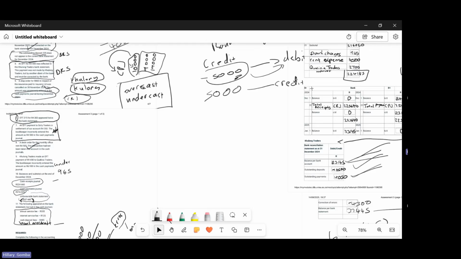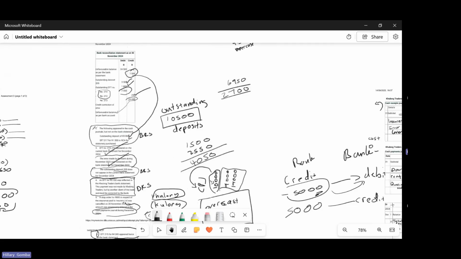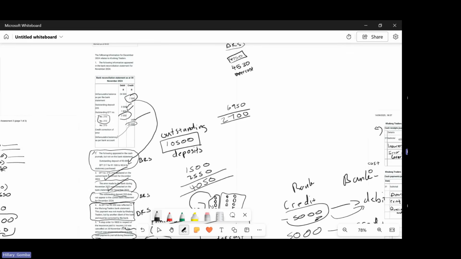Okay, let me see on outstanding payments, because I think it should be the balancing figure.